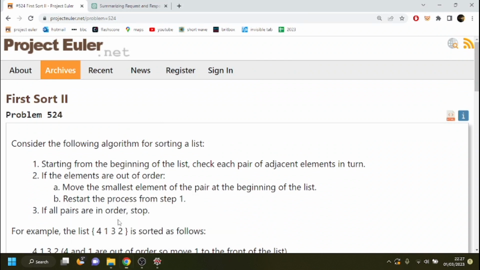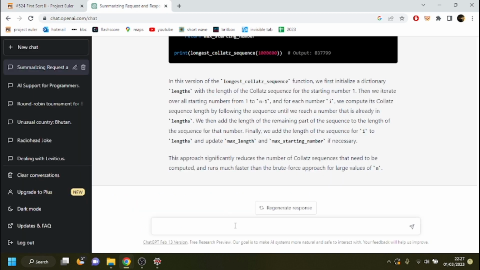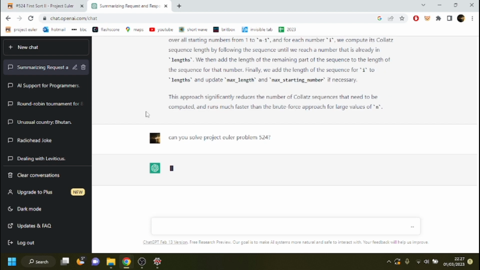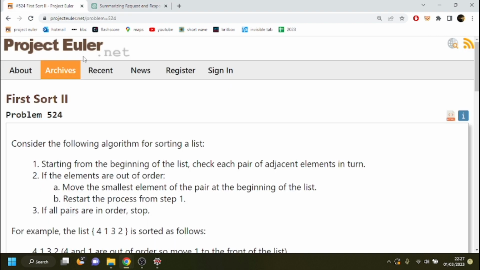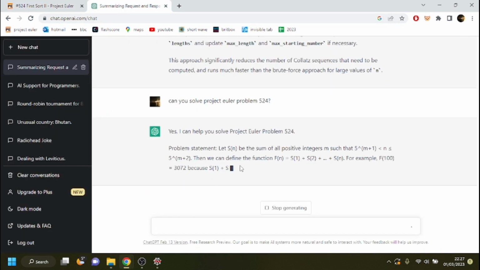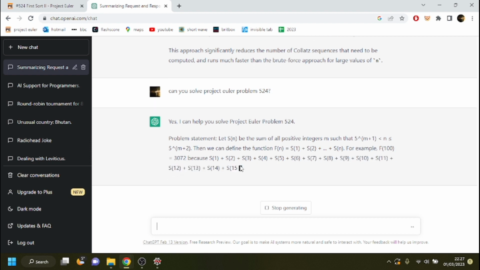Right, I'm not going to go there, I want to go here. So, can you solve Project Euler problem 524? It is 524, yes it is. Right, here we go. Okay. Oh, hang on, what? Nope, it's the wrong problem. It's reading out the wrong thing. Hang on. This is not problem 524.